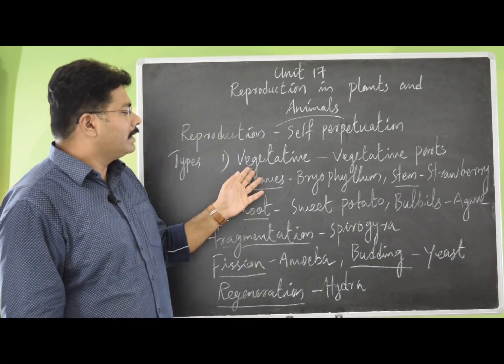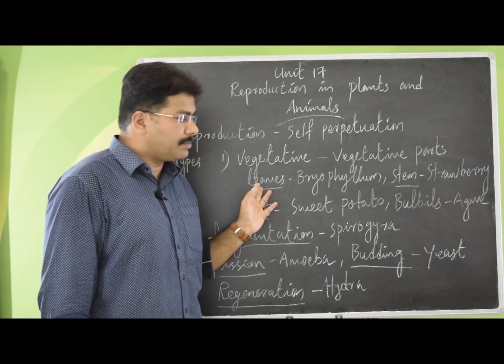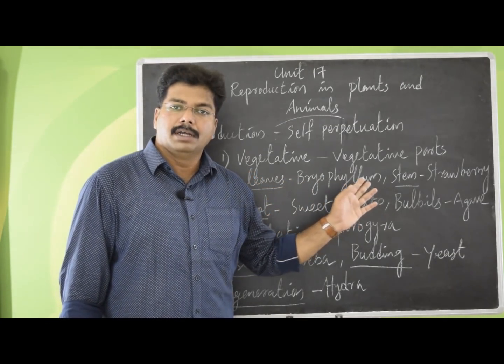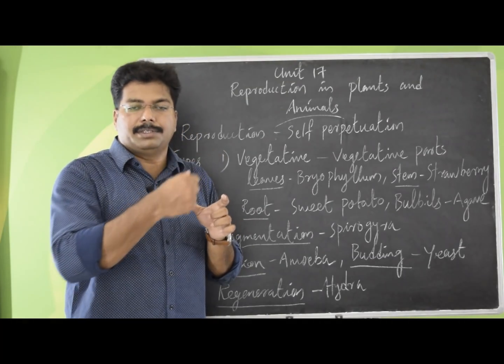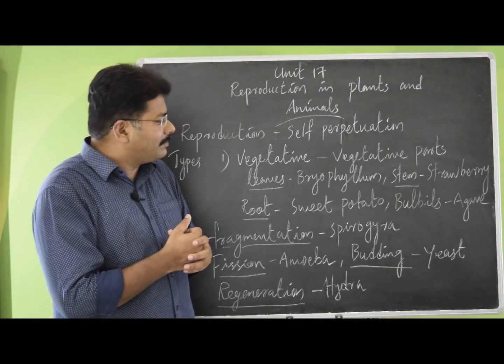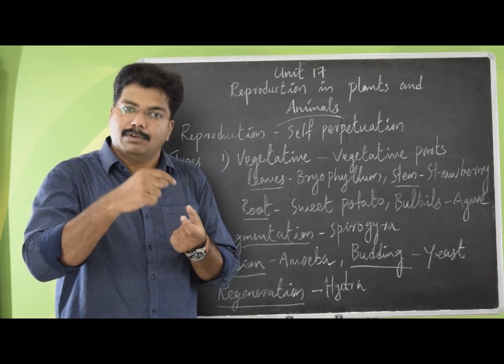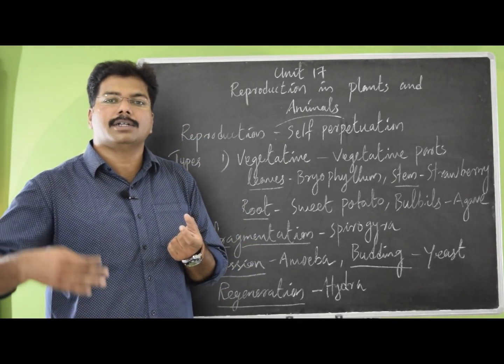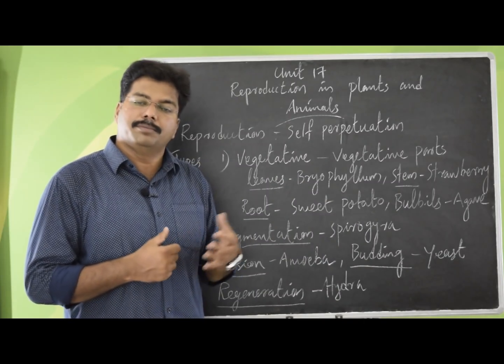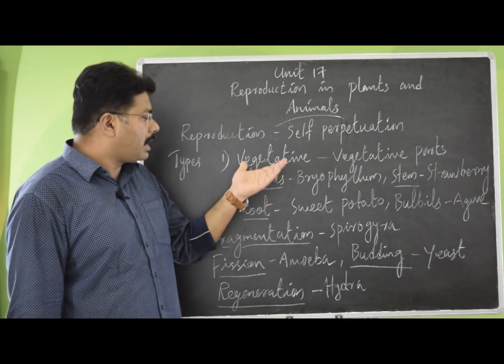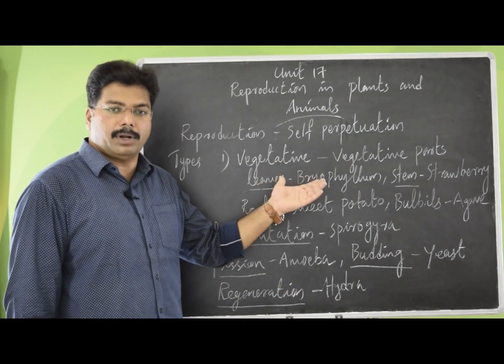If you look at the leaves, in the case of Bryophyllum, in the leaf notches, minute plants will arise, they will fall and start growing as fresh new plants. So the vegetative part, the leaf, helps in reproduction.